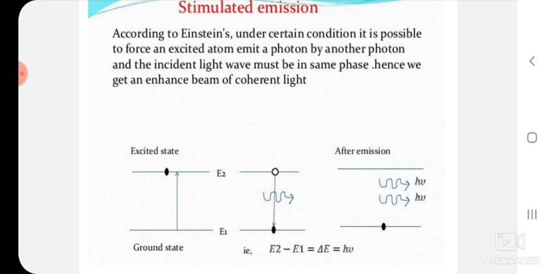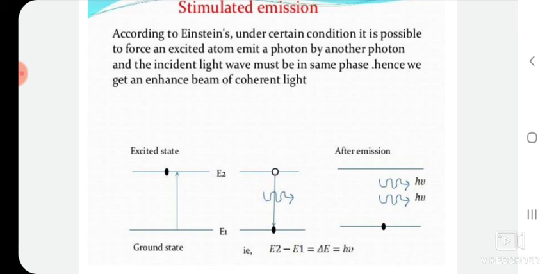In this process, atoms in the excited state are stimulated to emit a photon while falling to the ground state, which is called stimulated emission. Unlike spontaneous emission, in this process photon energy is supplied to the excited atom instead of to the ground state atom.